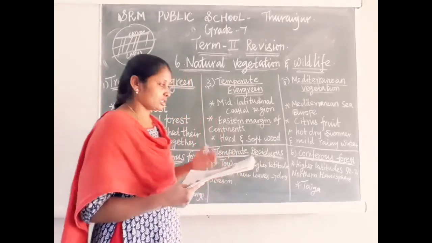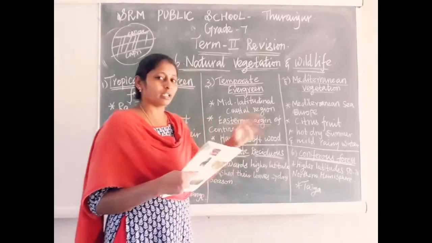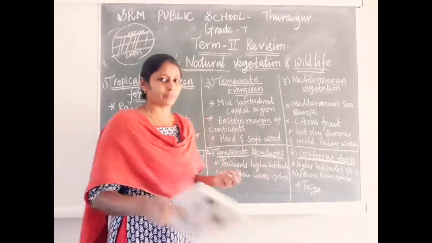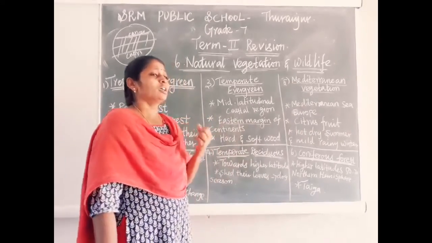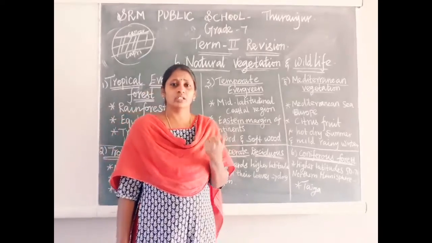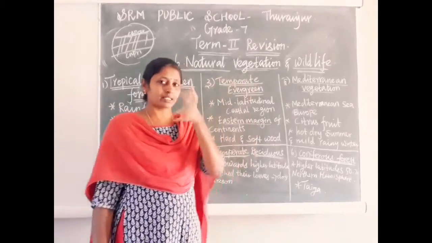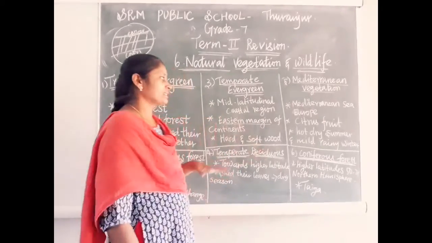In this Mediterranean vegetation, this area is very good, particularly in Europe, for cultivation of citrus fruit. Citrus fruit means like grapes, orange, olive, like that. Some citrus acid rich fruits were cultivated in this region.